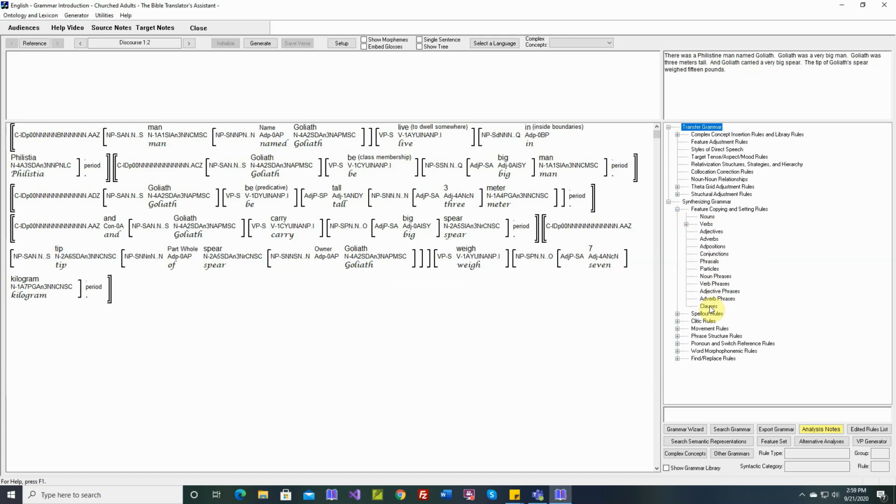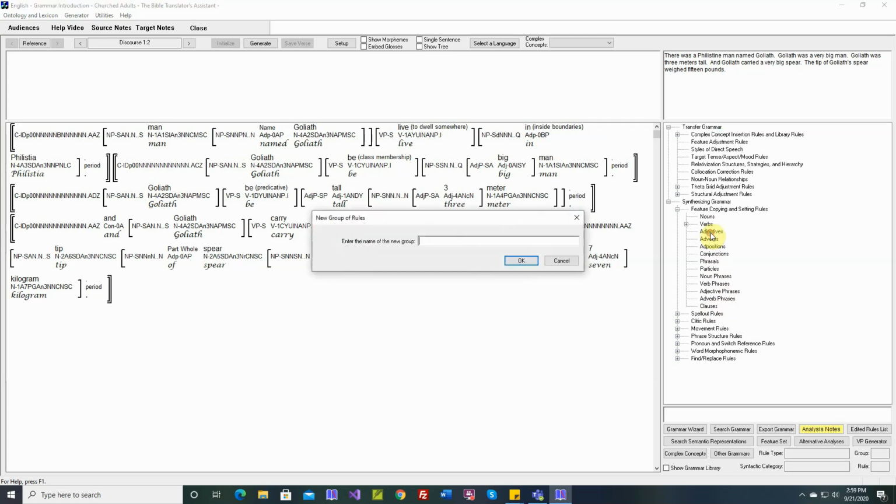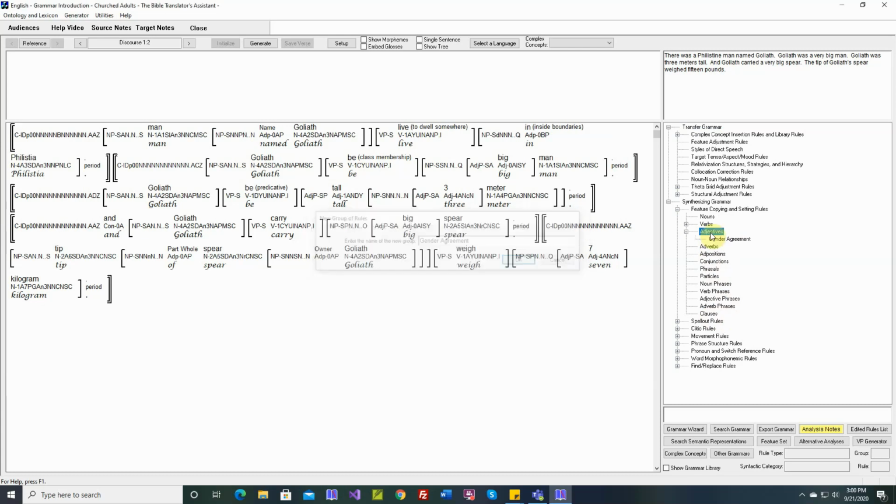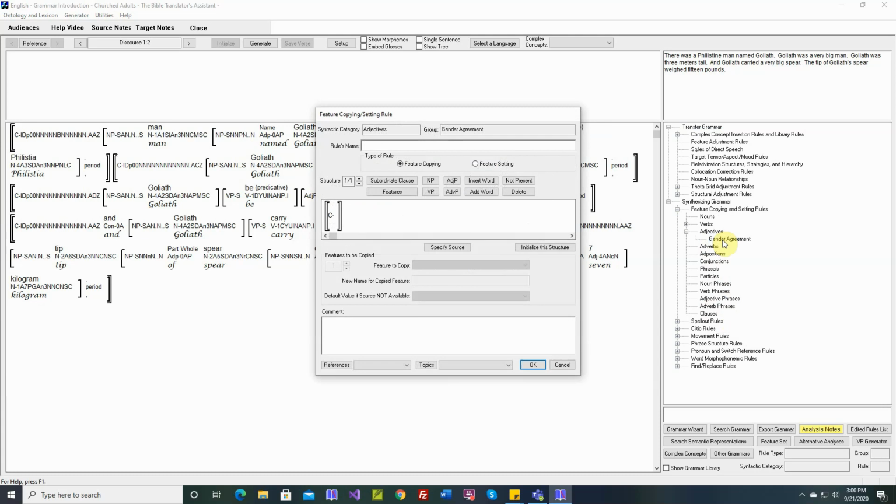So we're going to copy gender from the noun to adjectives. So adjectives is the destination category. So this will be an adjectives feature copying rule. So let's add a new group. I double-clicked there. I will say gender agreement. Now we can put a new rule in this group.